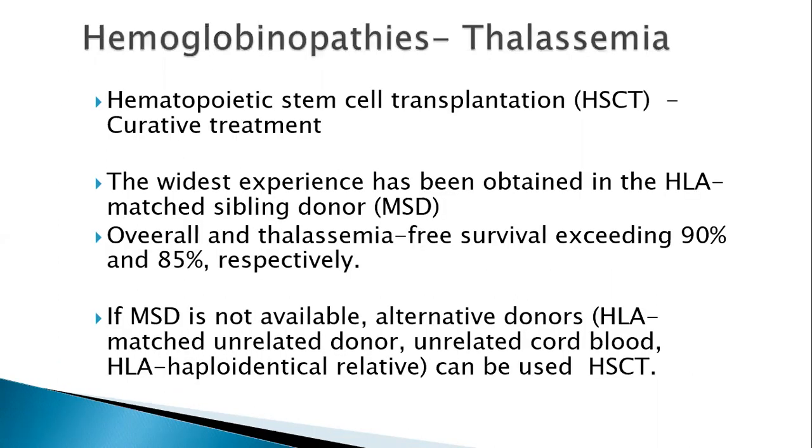Among the hemoglobinopathies, thalassemia is the most common one. Hematopoietic stem cell transplant in thalassemias is curative. The widest experience has been with HLA matched sibling donors. If a matched sibling donor is not available, alternative donors have also been tried.